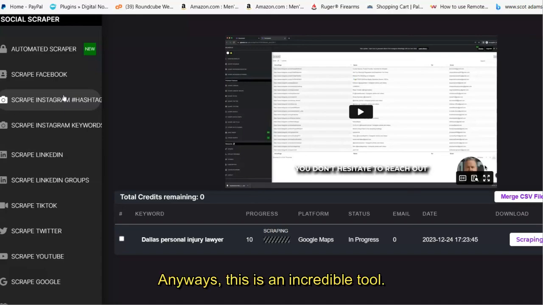Anyways, this is an incredible tool. And I'm kind of amazed that it's even available. And for someone who's creative and has a great offer, it really can open the door to lots of sales and success.